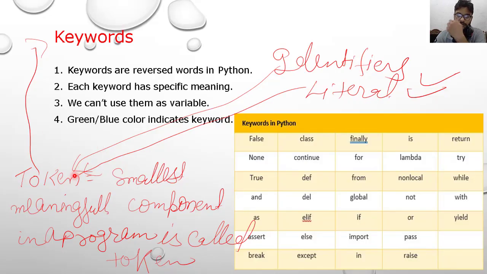So let's move to the next topic. Here you see False is a keyword, class is a keyword, finally is a keyword, each is a keyword, return keyword, try keyword, lambda keyword, for keyword, continue keyword, None keyword. We are going to understand how these different keywords have different meanings. Right now you should understand these are different keywords and we can't use them as variables, and each keyword has some specific meaning. Okay, so let's move to the next.